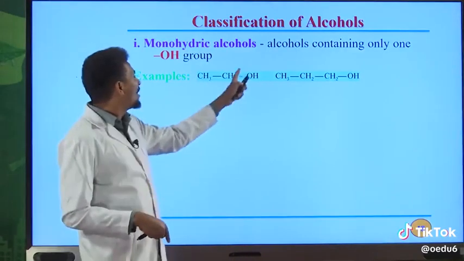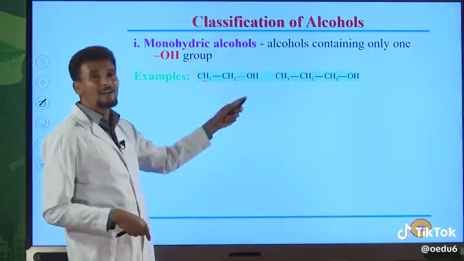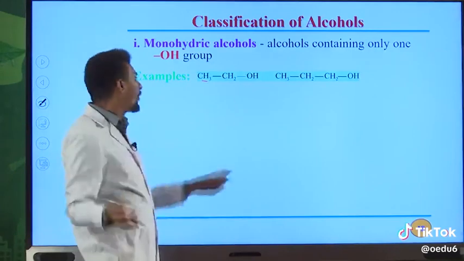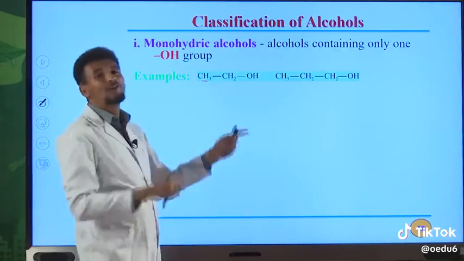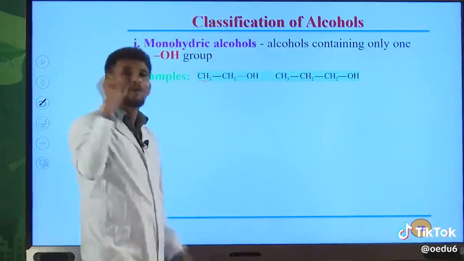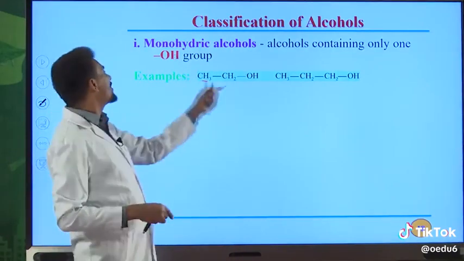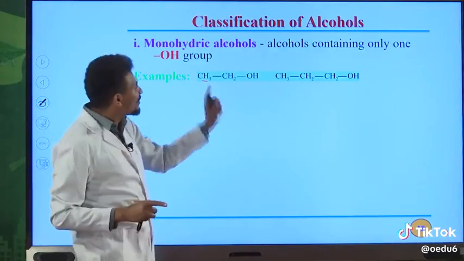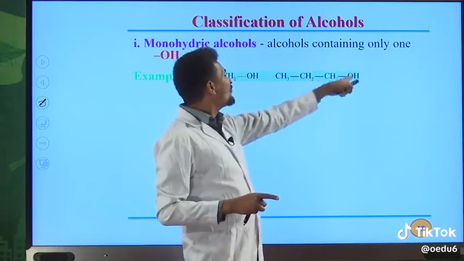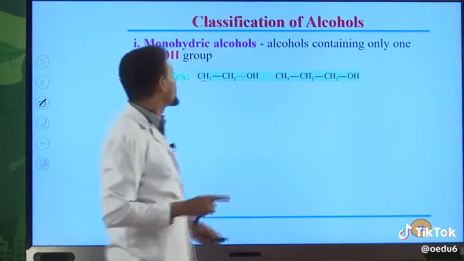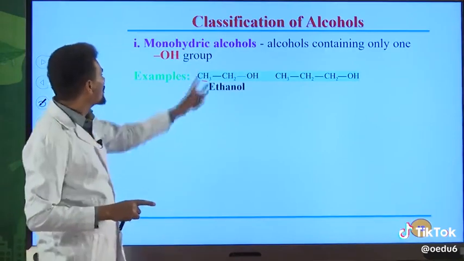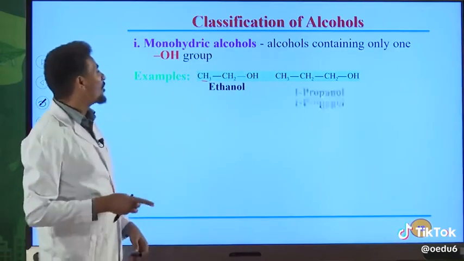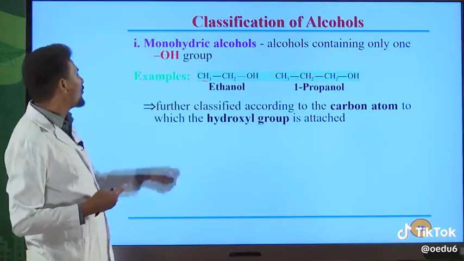For example, look at this organic compound. Look at this alcohol. We have only 1 OH group, but we have 2 carbon atoms. So, the name of this alkyl group is ethyl. Okay, I told you this one before. Therefore, the name of this compound is ethanol. It has only 1 OH group in the molecule. Therefore, this is monohydric. Why monohydric? Because we have only 1 OH group in the molecule. In this organic compound, we also have only 1 OH group. Therefore, this is also a monohydric alcohol. The name of this one is ethanol. I told you about this one. This one, 1-propanol or propan-1-ol, is the IUPAC name for this compound.